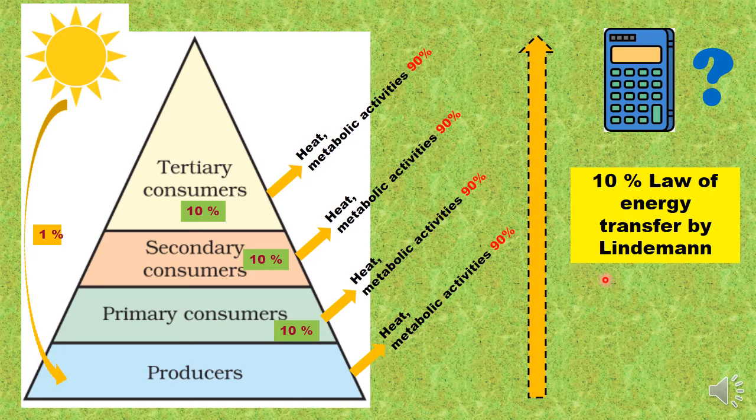One more very important point, the flow of energy in an ecosystem is unidirectional. So it will always be from lower trophic level towards the higher trophic level. The energy can never revert back. Remember this general rule, that the flow of energy is unidirectional and it follows the 10% law. So let us move ahead and learn some more attributes of the ecosystem.